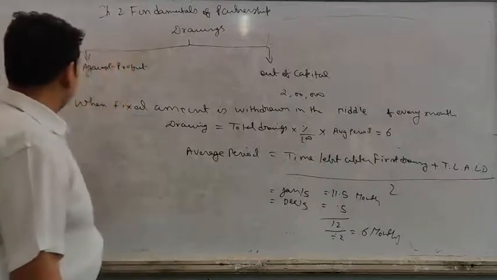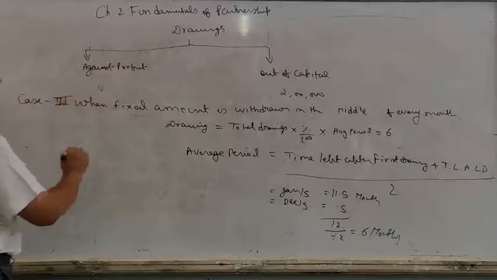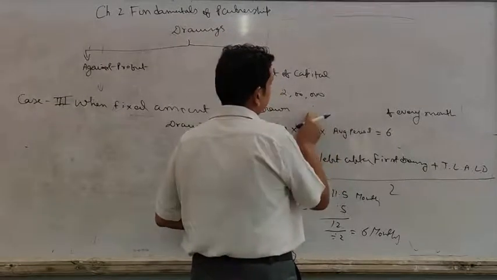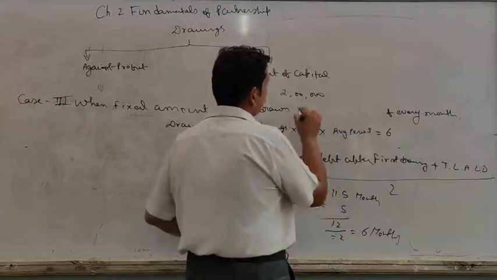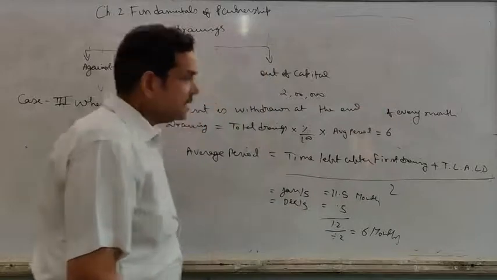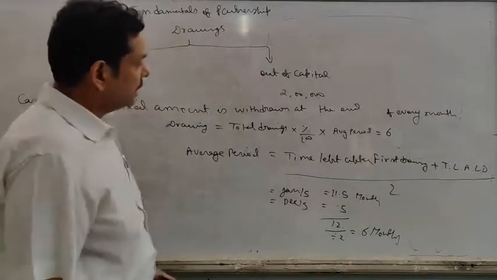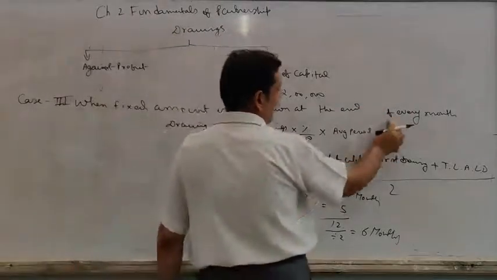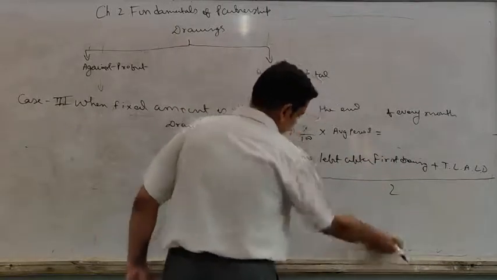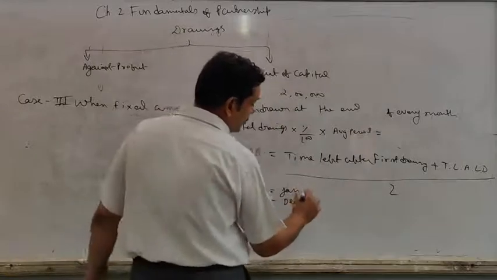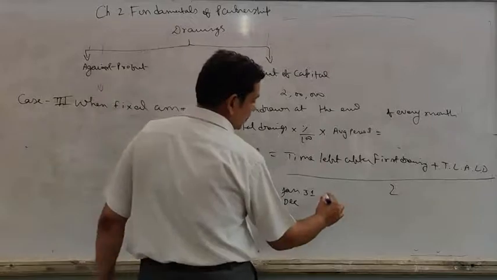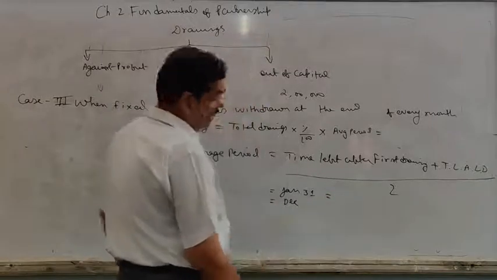Now case 3, when fixed amount is withdrawn at the end of every month. See, the formula will remain the same, only the average period will change. In the third case, at the end of every month. So see how we calculate the average period. Your first drawing will be on January 31st.